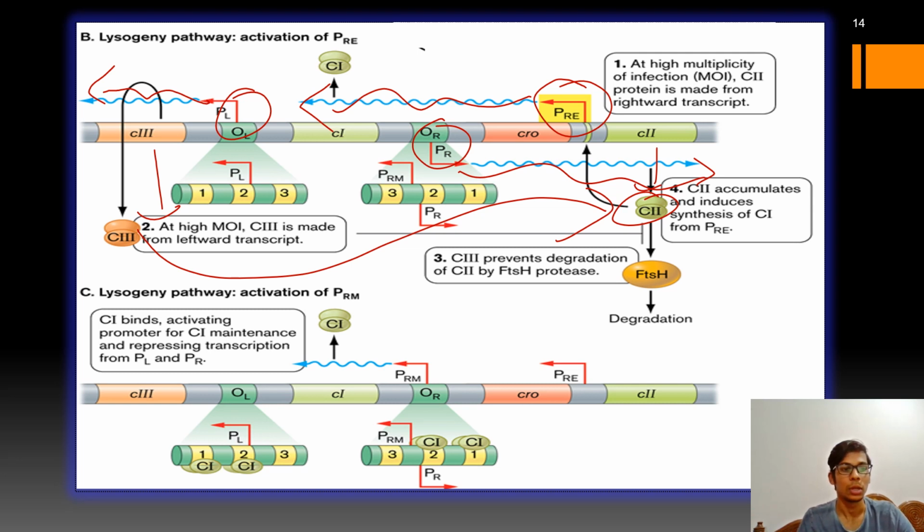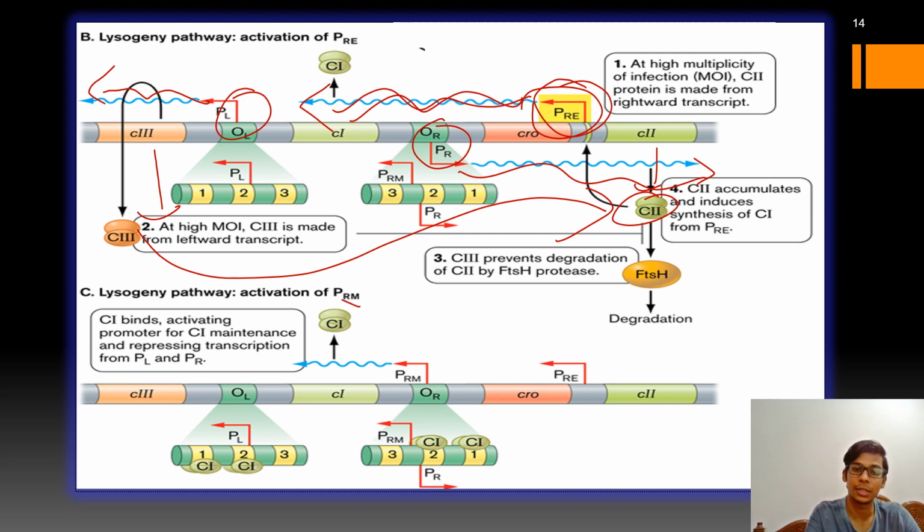Okay, so now this C2 protein will start the transcription from the PRE promoter. The dimer of C2 and C3 will start the transcription from the PRE promoter to transcribe the C1 gene and produce the C1 protein.